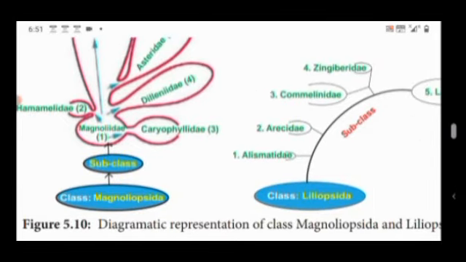There are 6 subclasses, 64 orders, 318 families, and about 165,000 species in Magnoliopsida. Whereas in Liliopsida, there are 5 subclasses, 19 orders, 65 families, and about 50,000 species.